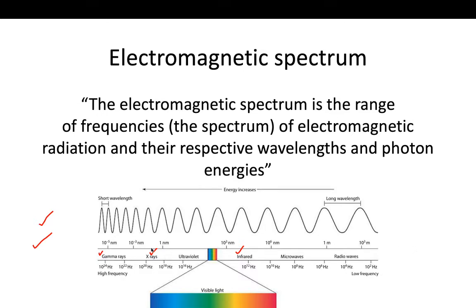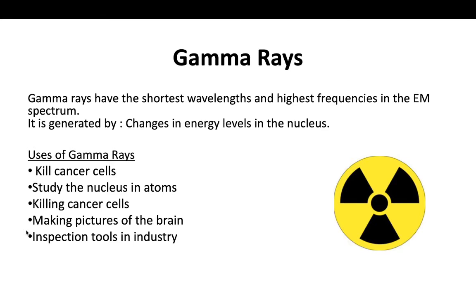So the first one is gamma rays. Gamma rays have the shortest wavelength and highest frequency, because the higher the frequency is, the shorter the wavelength is. In the electromagnetic spectrum, it is generated by changes in the energy level in the nucleus.